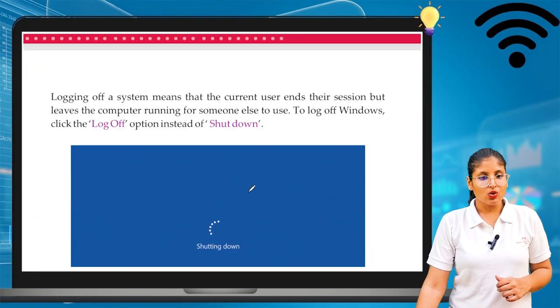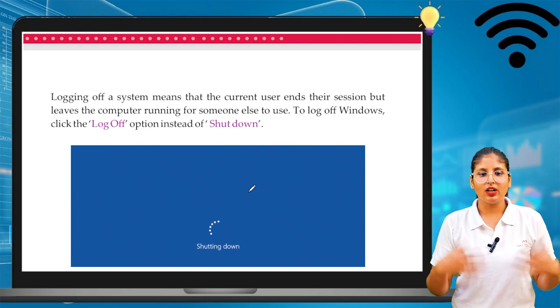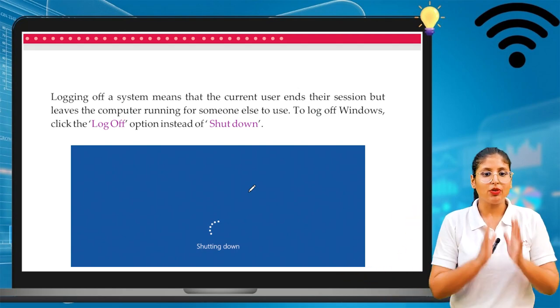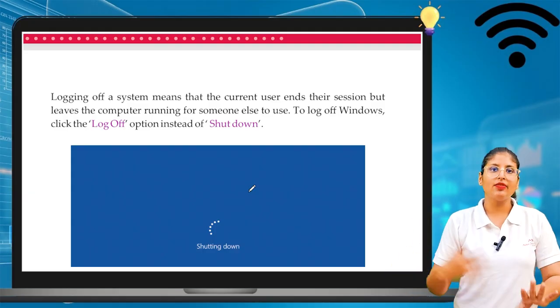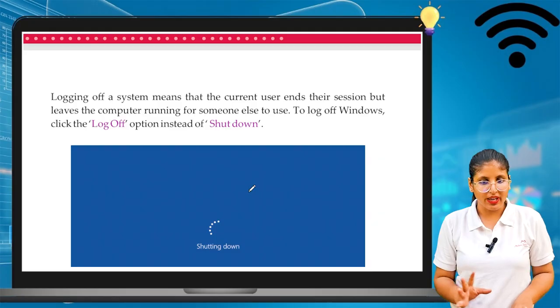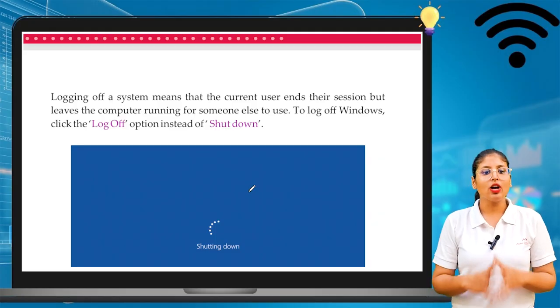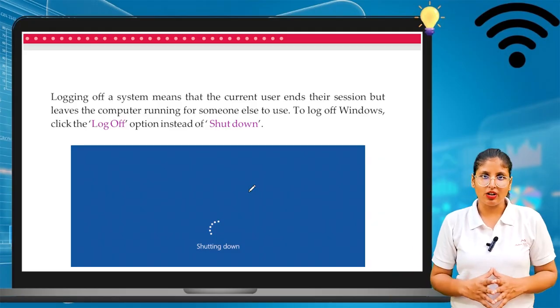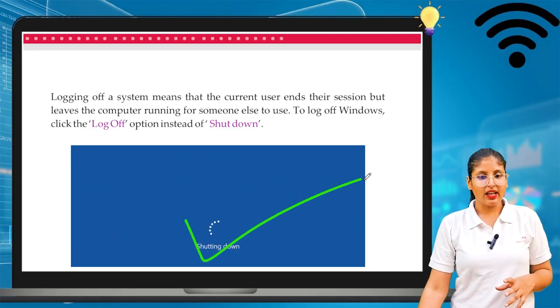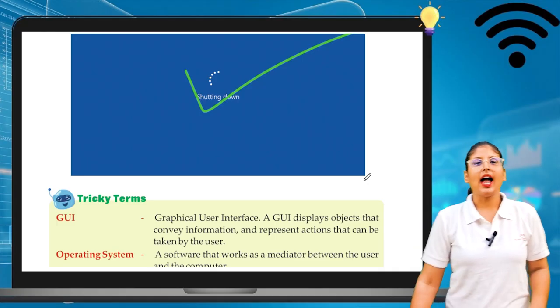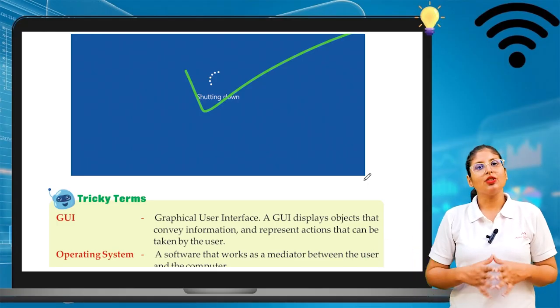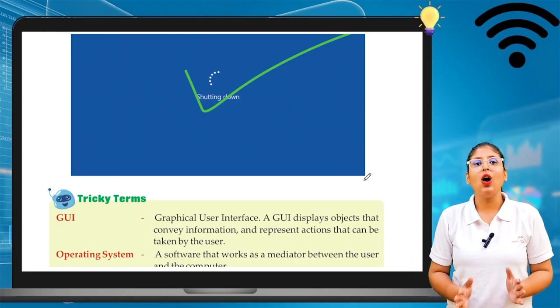Now, logging off a system means that the current user ends their session but leaves the computer running for someone else to use. So after this, someone else can use your computer. To log off Windows, click on the log off option instead of shutdown. After that, the other person can use your computer. This is how we can do it.